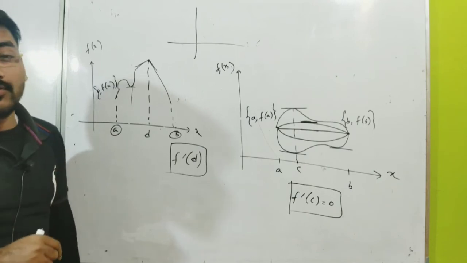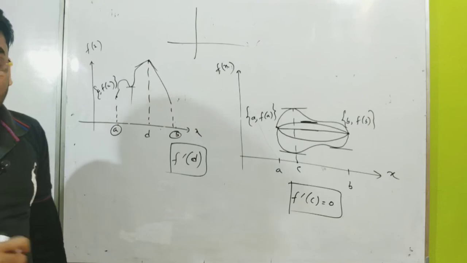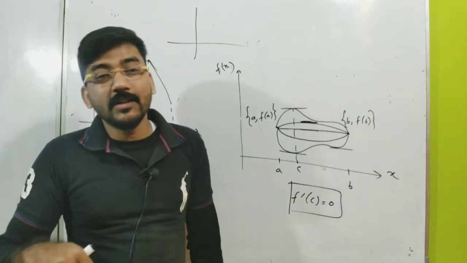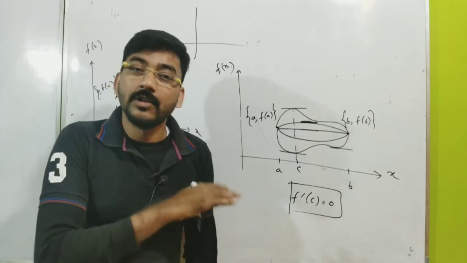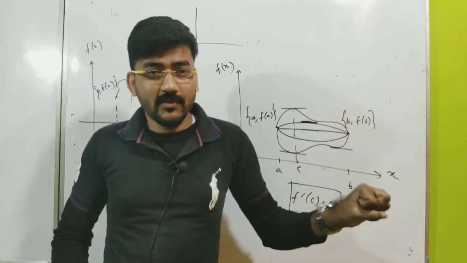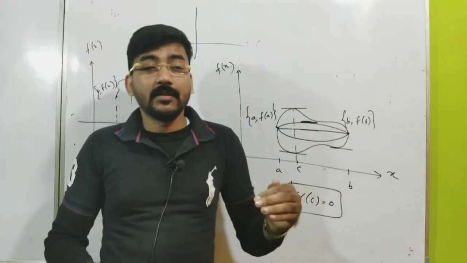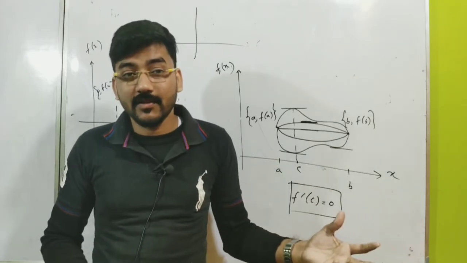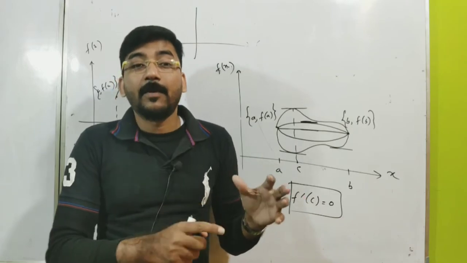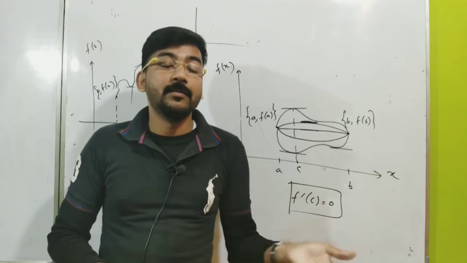So this is the actual story about Rolle's theorem, and this is the beautiful thing: you can draw the function in such a way that there is a different tangent which is parallel to the x-axis, but if you have at least one choice such that you can draw the function with no tangent parallel to the x-axis, it cannot happen if the function is continuous and differentiable at each and every point in this interval.